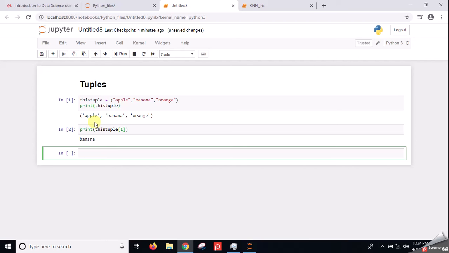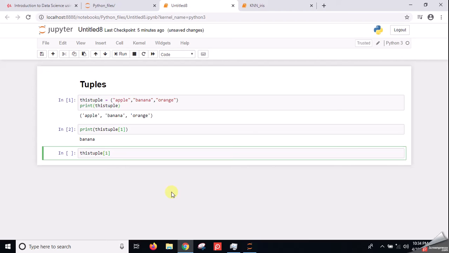Now what I told you is that the items in tuples are immutable. We already did how to change the items in a list, but as I told you, tuples are immutable. So let's try to update an item in the tuple. First I have to give the index number.